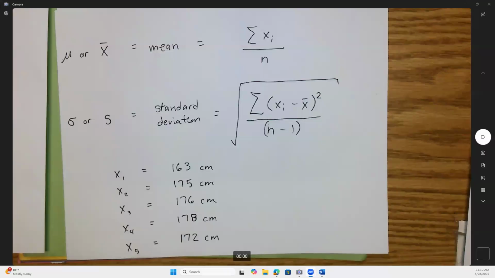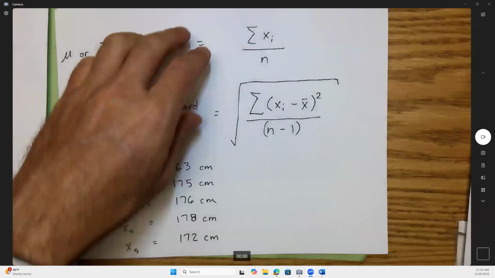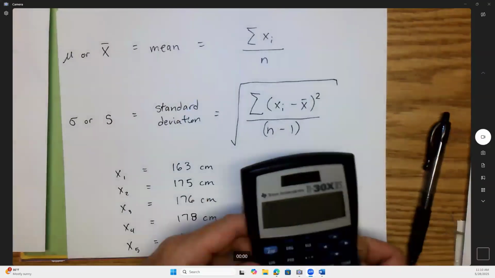All right, got recording back going. So these are the guys' heights. Let's do both these formulas. Here, I'll just do the mean on the calculator. Can you guys follow along with me? Because you guys have probably done this lots of times before.